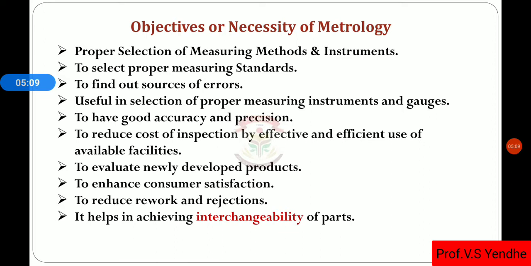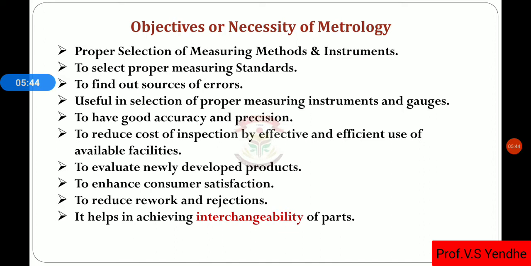If we have to measure a distance between two parallel surfaces, or between two lines or two points, we have to use different measuring standards, so that selection also comes from the knowledge of engineering metrology.